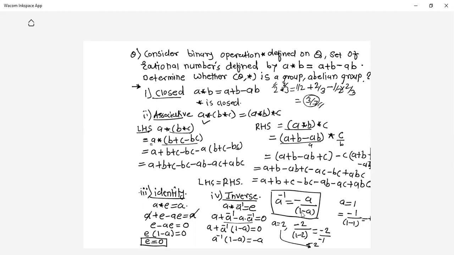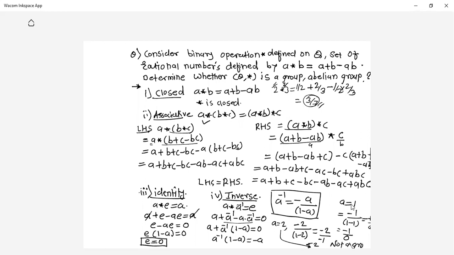So minus 1 upon 0. Whether this exists? Of course not. So there does not exist an inverse for element 1. And hence you cannot say this is a group.